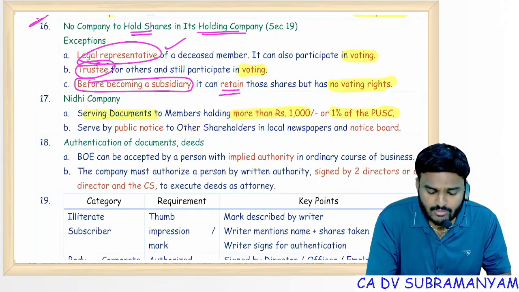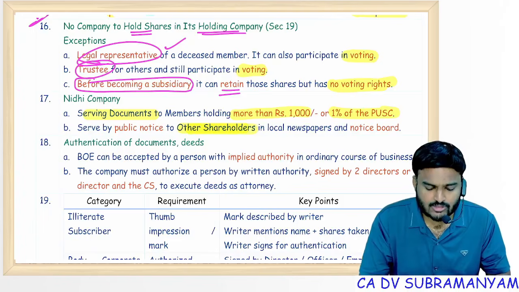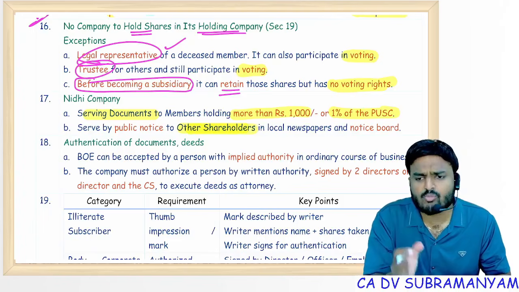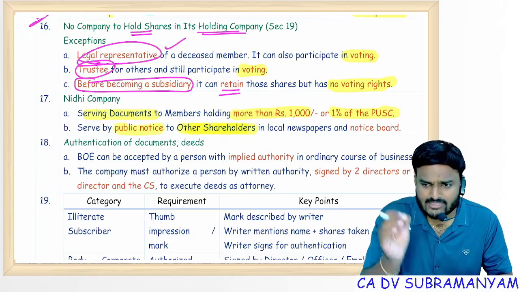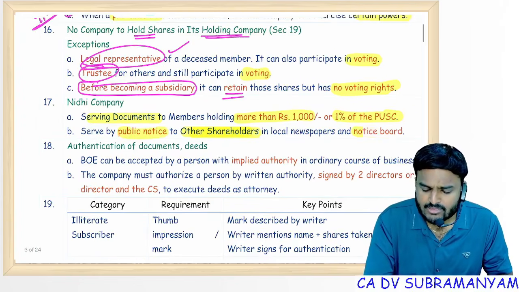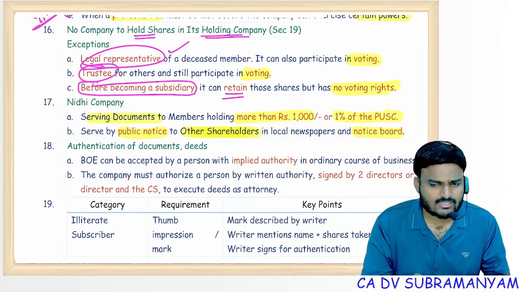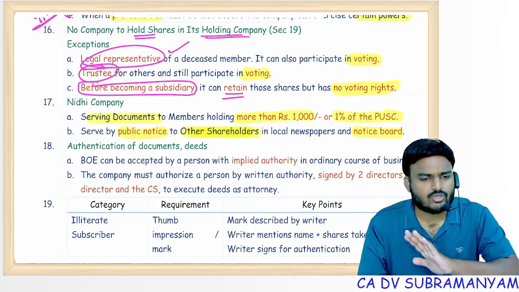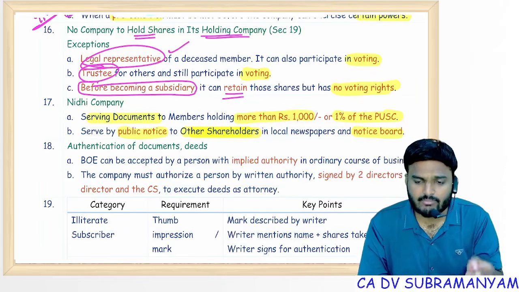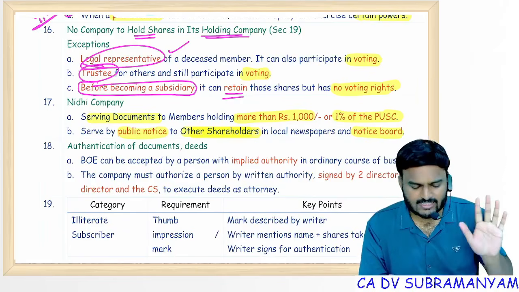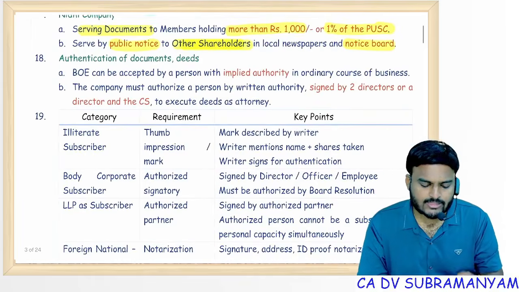Whereas small members, other shareholders, nothing but small shareholders, service by public notice. Advertise in newspaper and make it available in the notice board. Allow them for inspection. That's it. Small members, no need of individual notices. Just advertisement is enough. Big members, give individual notices. That's it.